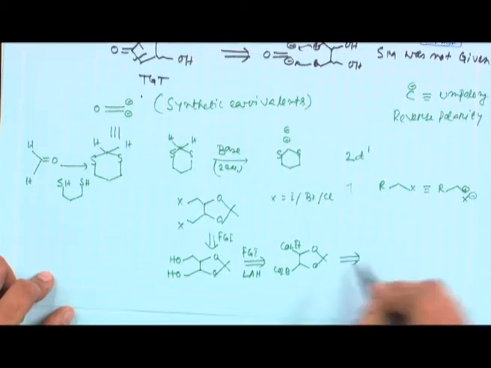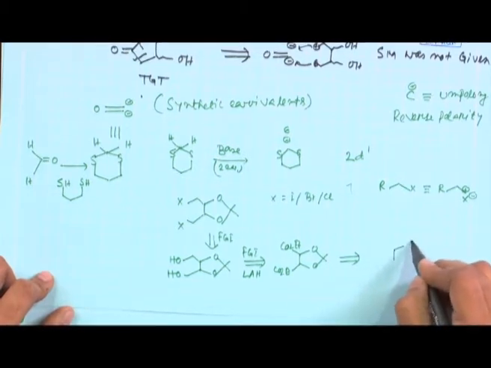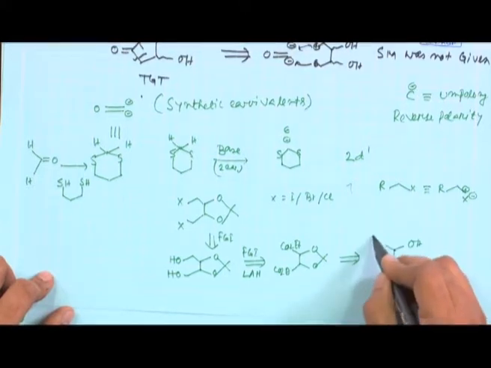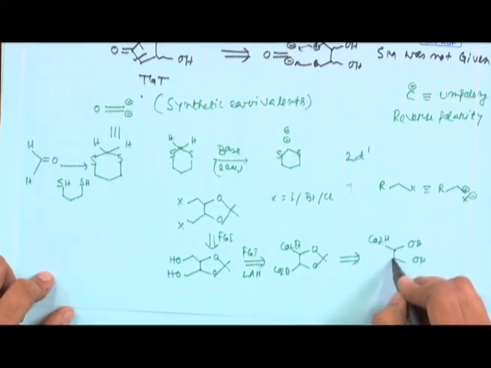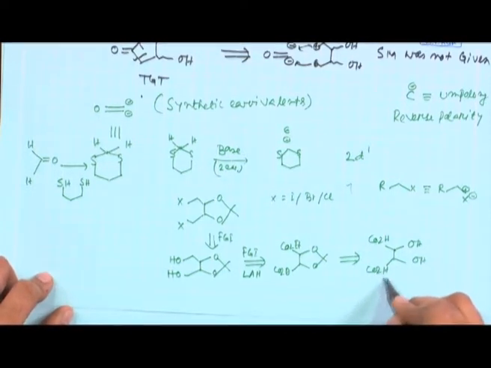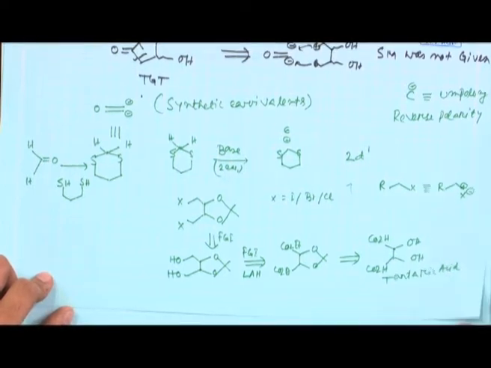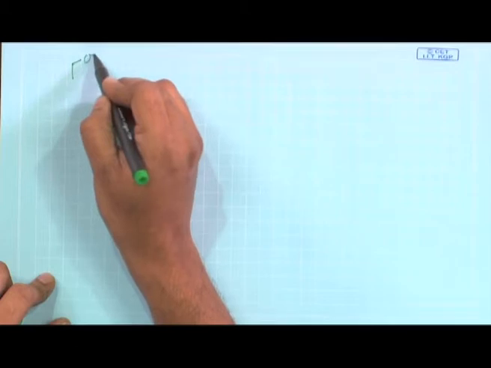And now you will see that this starting material is a simplified starting material, a very cheap one named tartaric acid, which is commercially available, a very cheap raw feedstock. So, if you now try to do the forward synthesis, we start with tartaric acid.